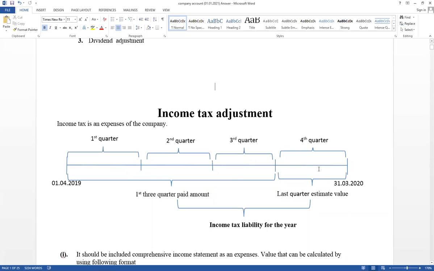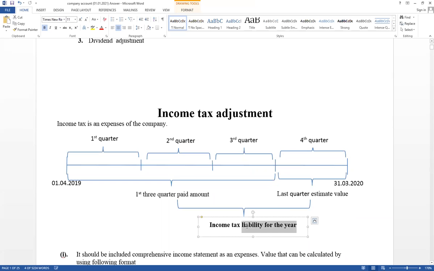Not paid in cash also. Think about estimate, not paid yet. Therefore, this value not paid yet. Accrual income tax. Income tax is expense. Expense accrual නang, that is a liability. Therefore, as a expense income statement should be included. First 3 quarter paid amount plus last quarter estimate value. This is for the year value. That is called income tax liability for the year.